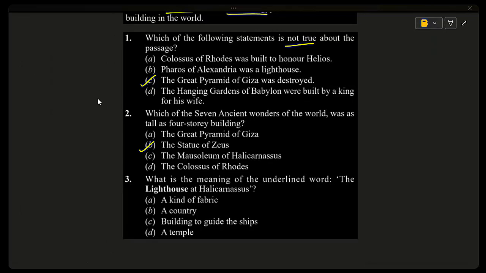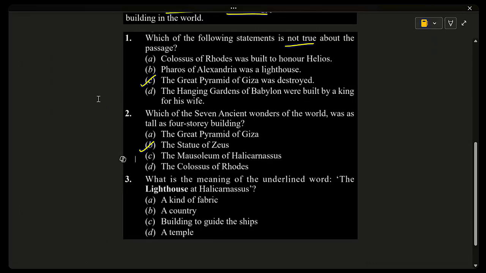So options A, C, D are wrong. The Great Pyramid of Giza is tall but not described as four-story in the passage, and the others are also not mentioned. So when exact numbers or descriptions are given, match them word for word with the passage. They will give the correct answer.